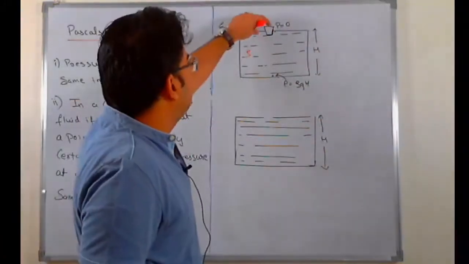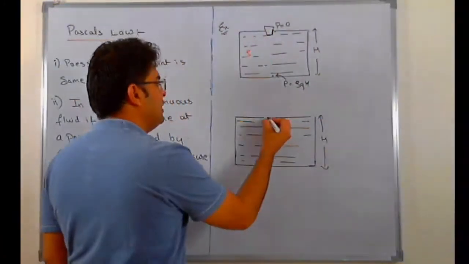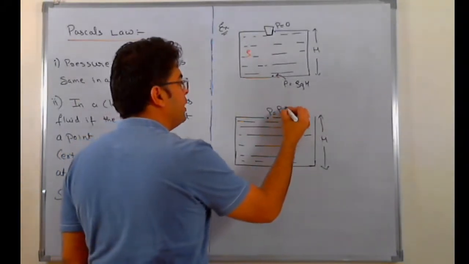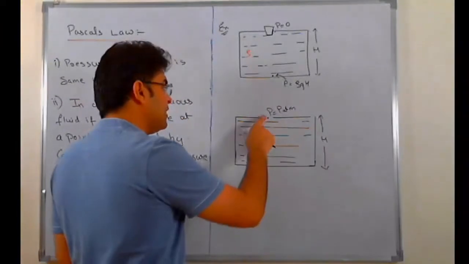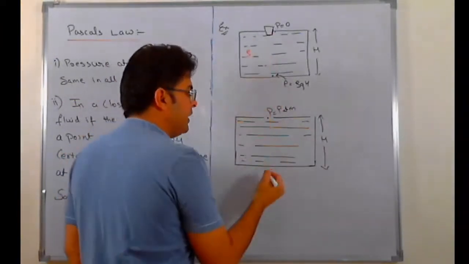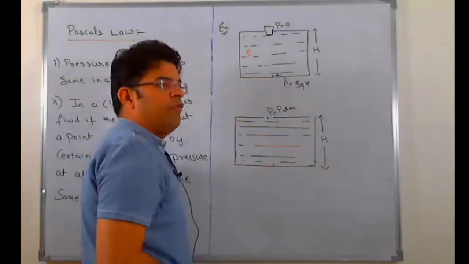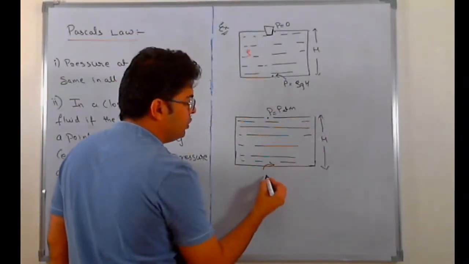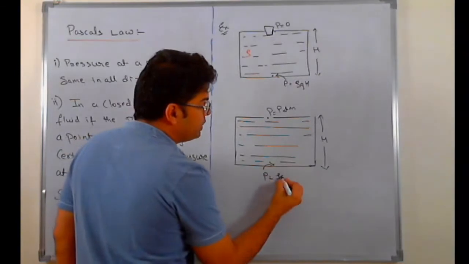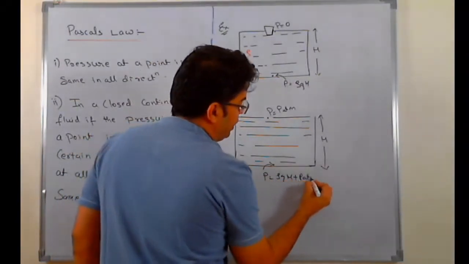When this cork has been removed, the pressure at this point will now be equal to P atm. Since this is one continuously closed fluid, if the pressure at one point increases from 0 to P atm, then the pressure at all points inside the fluid will increase by the same magnitude. So the pressure at the lowest point will also become rho gh plus P atm.